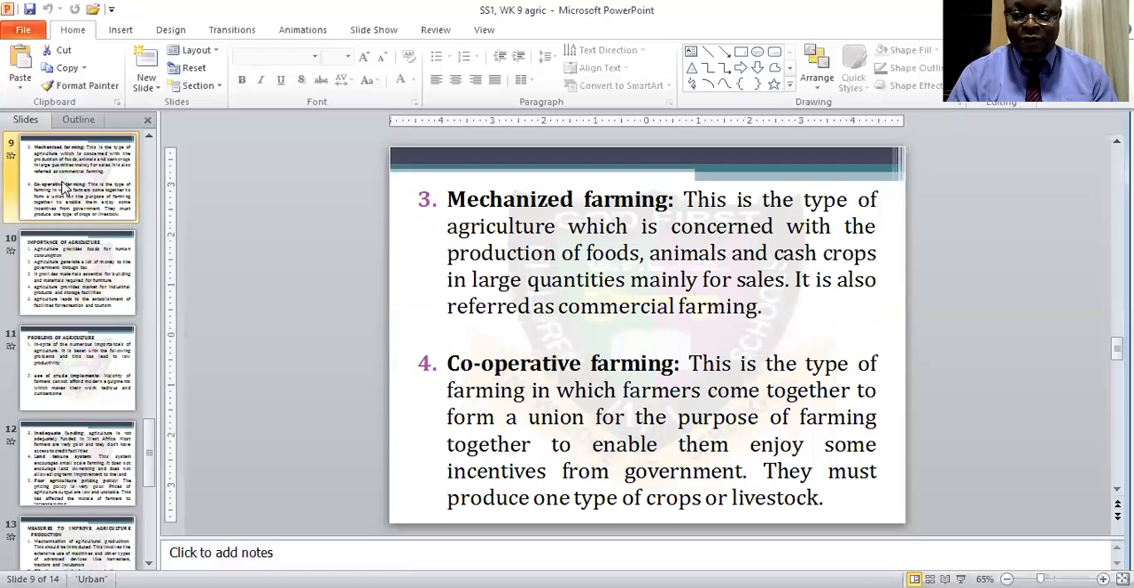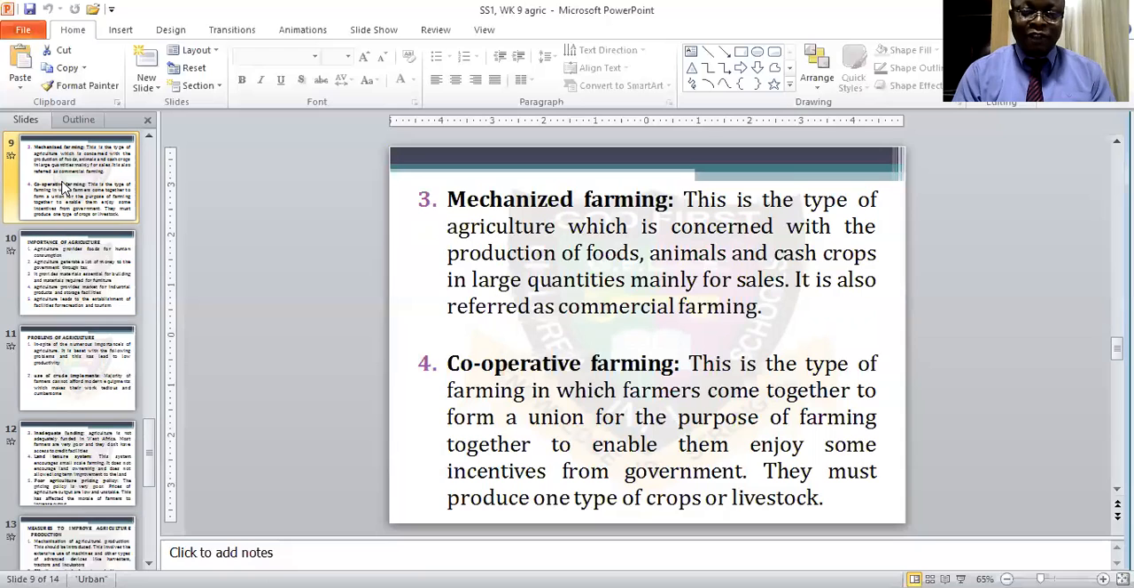So mechanized farming is for the purpose of production of food for sales, and it's also known as commercial farming. Then we also have cooperative farming. This is a type of farming in which farmers come together to form a union for the purpose of farming together to enable them enjoy some incentives from government. They must produce one type of crops or livestock.